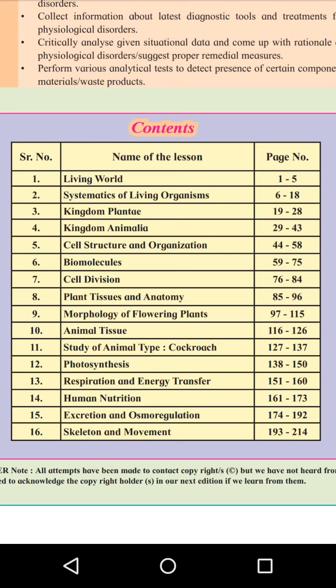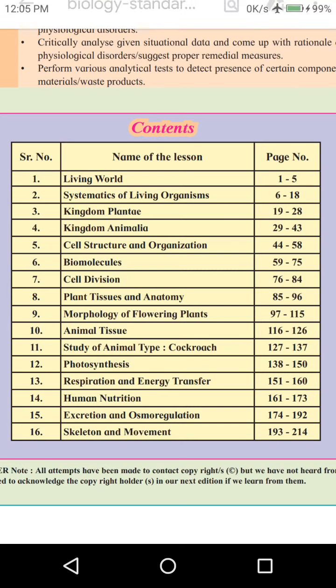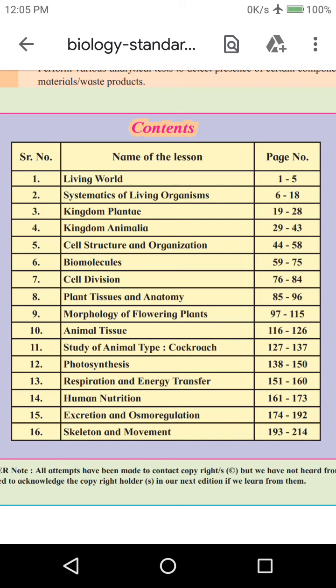So we are going to learn about living things. The first topic in biology is living world, then systematics of living organisms, kingdom Plantae, kingdom Animalia, cell structure and organization, biomolecules, cell division, plant tissue and anatomy, morphology of flowering plants, animal tissue, study of animal type cockroach, photosynthesis, respiration and energy transfer, human nutrition, excretion and osmoregulation, skeleton and movement.